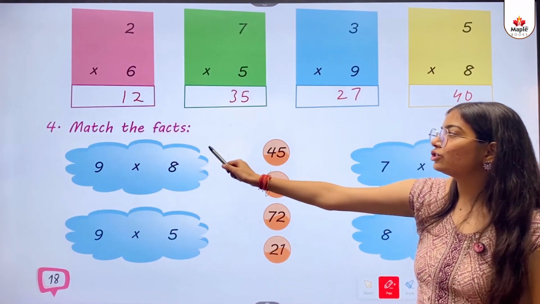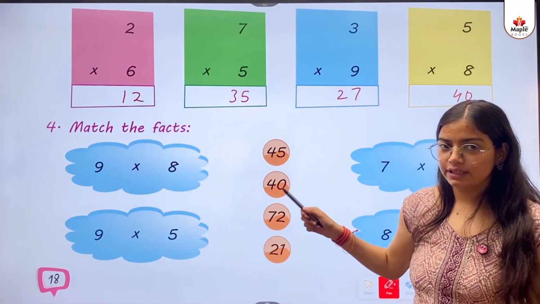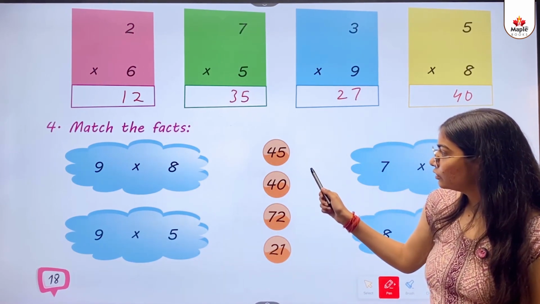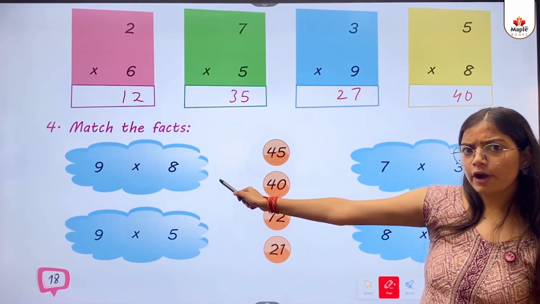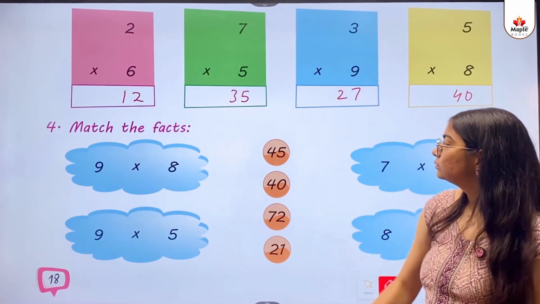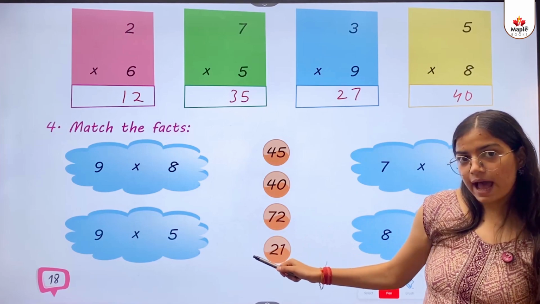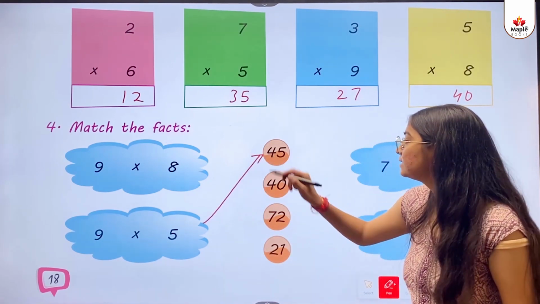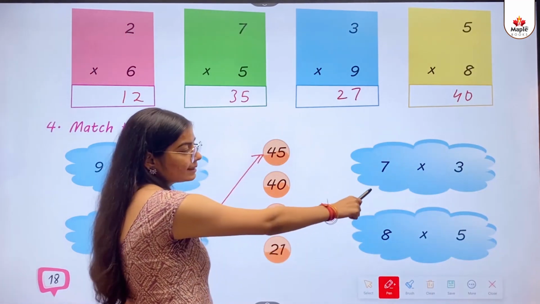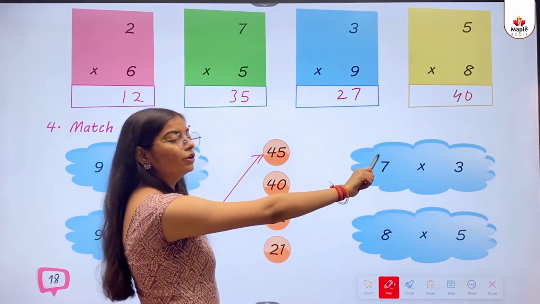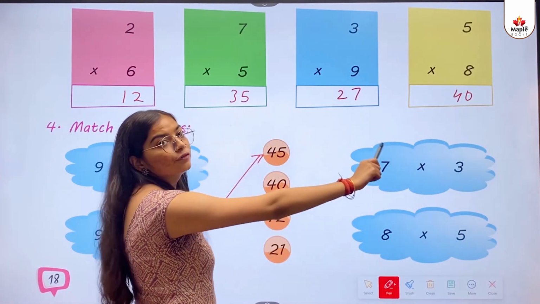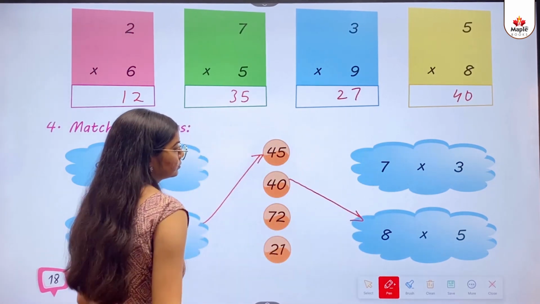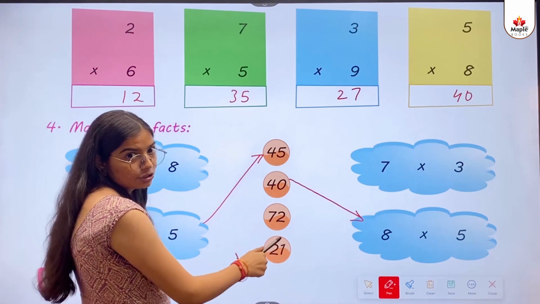Fourth, match the facts. So, in this question, we will match 45. So, is this 9 8s are 45? No. 9 5s are 45. So, we'll match with this. 40. Is 7 3s are 40? No. 8 5s are 40. So, we will match. 72.